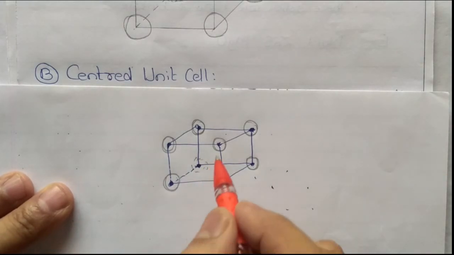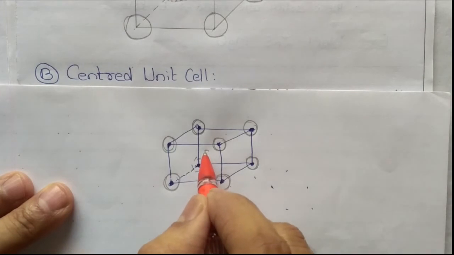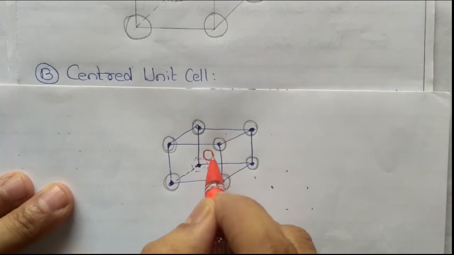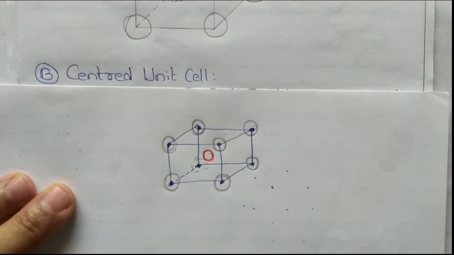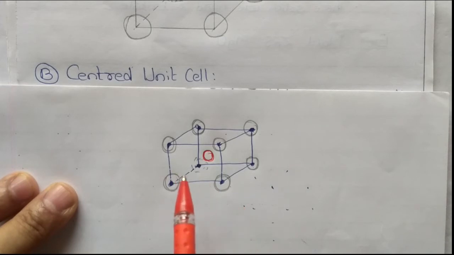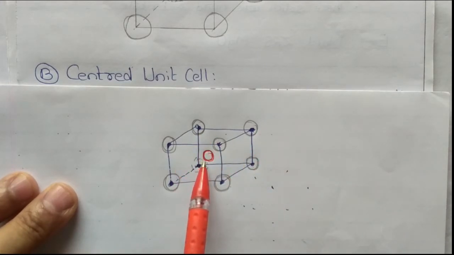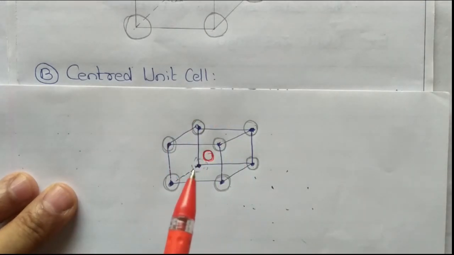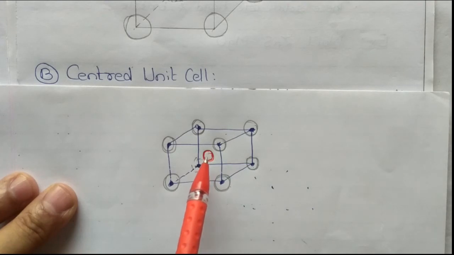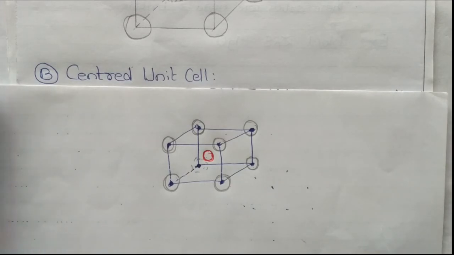Body center inside the cube, one more is there. So that is called a body centered. Body centered unit cell means other than the 8 corners, a constituent particle is present at the center. Inside the body at the center constituent particles are present. So that is known as a body centered unit cell.